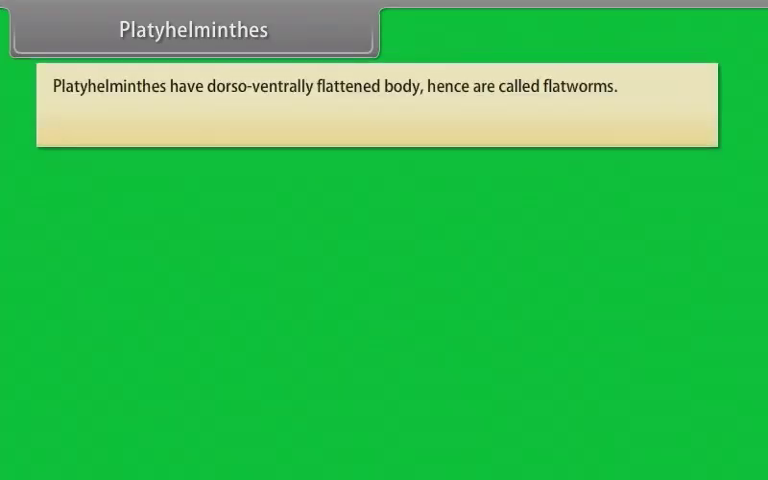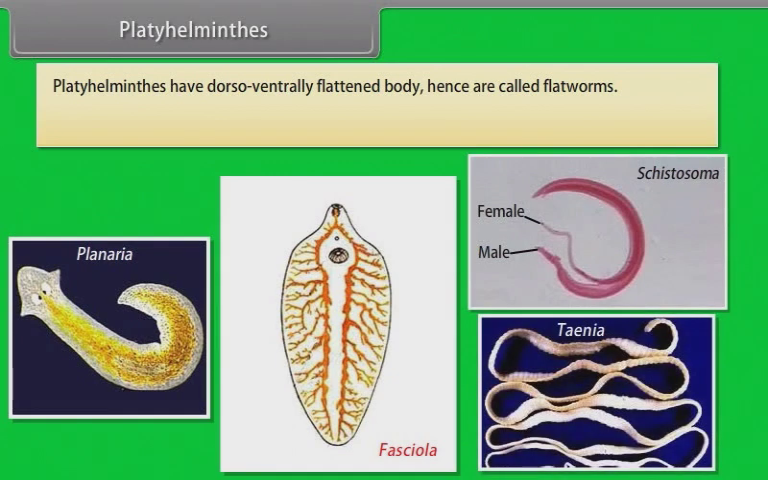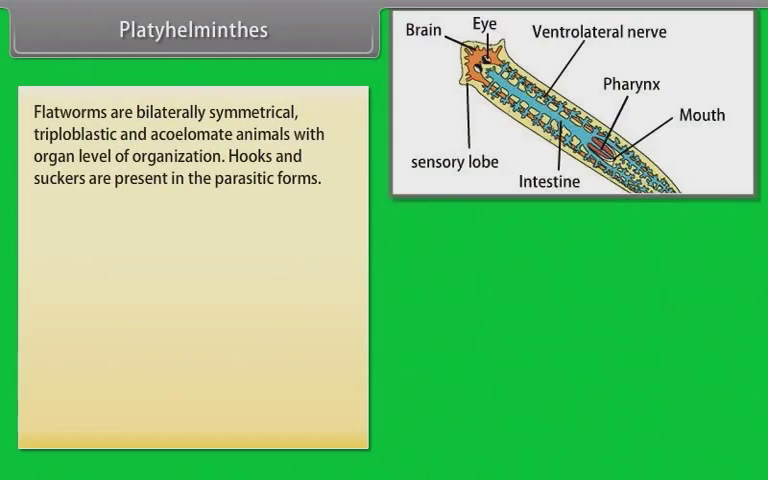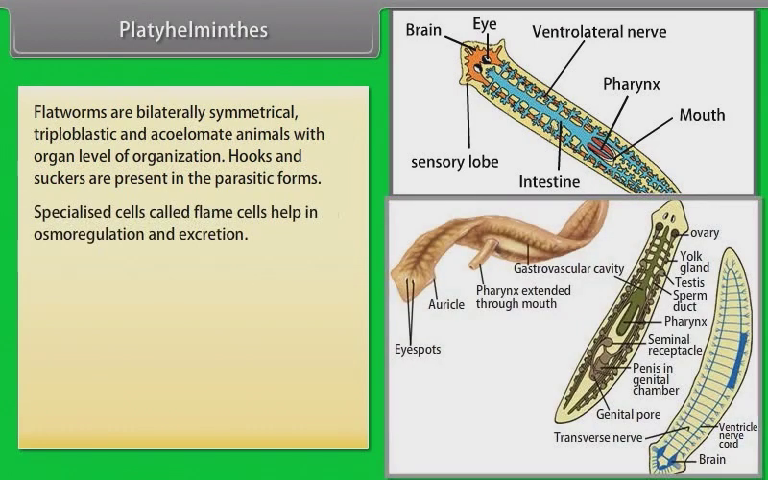Platyhelminthes. Platyhelminthes have dorso-ventrally flattened body, hence are called flatworms. Platyhelminthes are mostly endoparasites found in animals including human beings. Flatworms are bilaterally symmetrical, triploblastic and acoelomate animals with organ level of organization. Hooks and suckers are present in the parasitic forms. Specialized cells called flame cells help in osmoregulation and excretion.